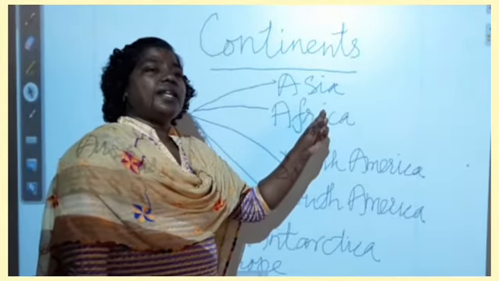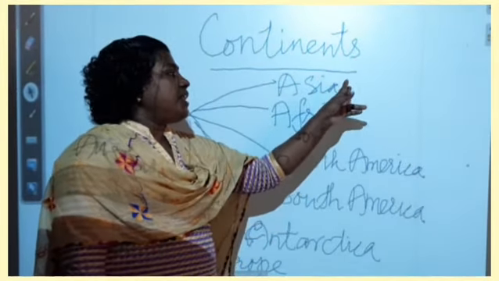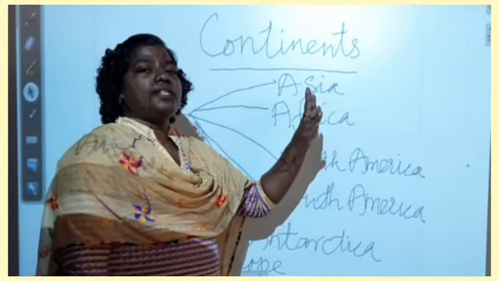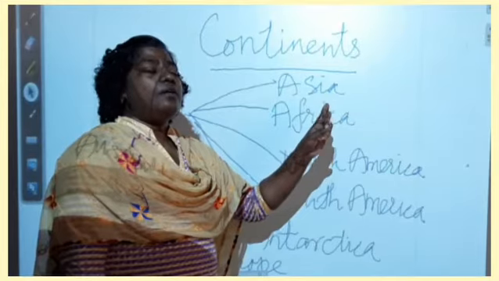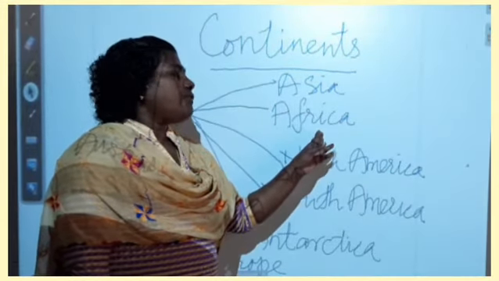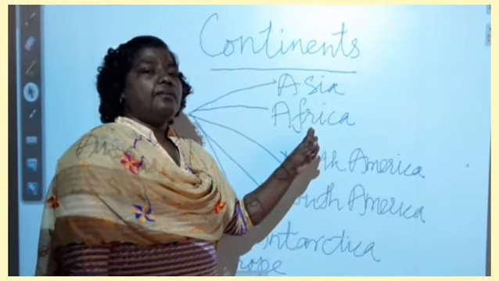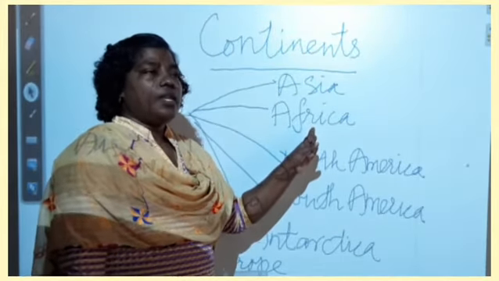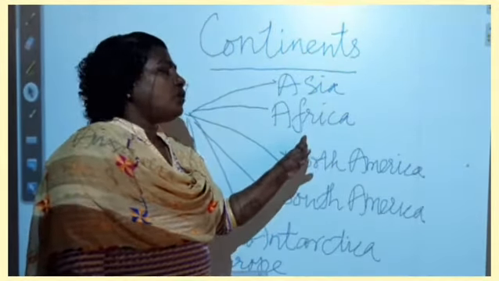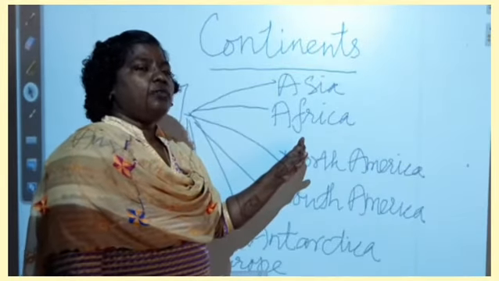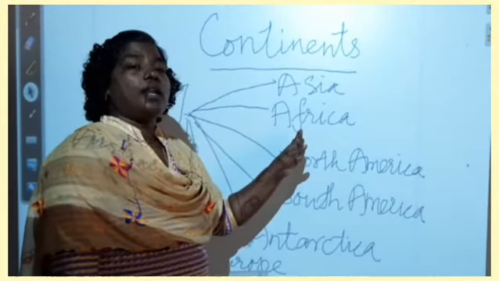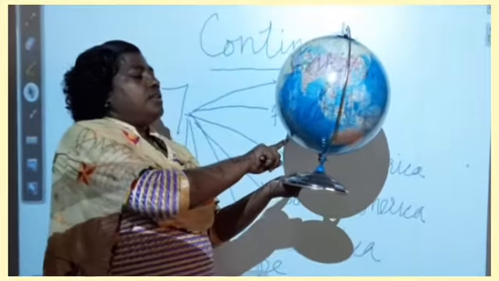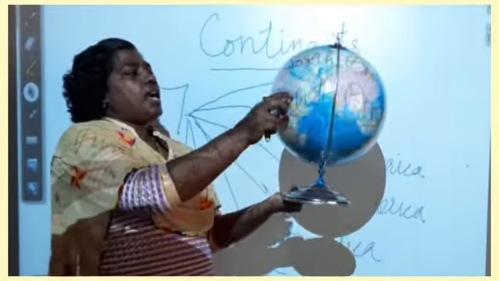That is the Mediterranean Sea. And in Asia, two important seas are found: one is the Caspian Sea, another one is the Black Sea. In the north of Africa, we can find the Mediterranean Sea that separates Africa from Europe. And what are the other water bodies surrounding Africa? In the south, we can find the Southern Ocean. This is Africa.